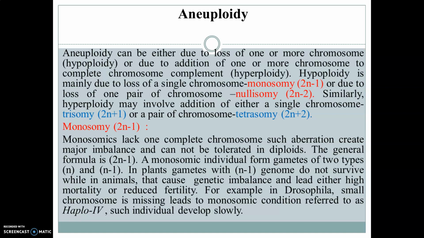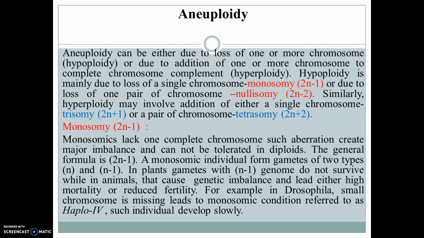Monosomy lacks one complete chromosome. Such aberration creates major imbalance and cannot be tolerated in diploids. The general formula is 2n-1. A monosomic individual forms gametes of two types: one gamete with the single haploid number of chromosomes, that is n, and another gamete, that is n-1.